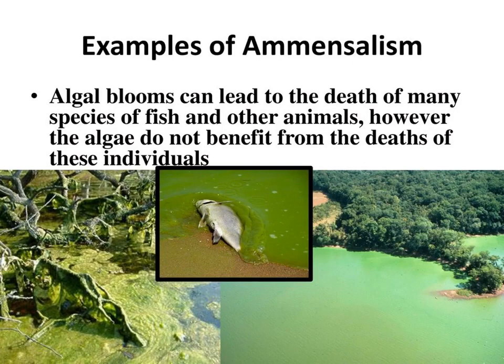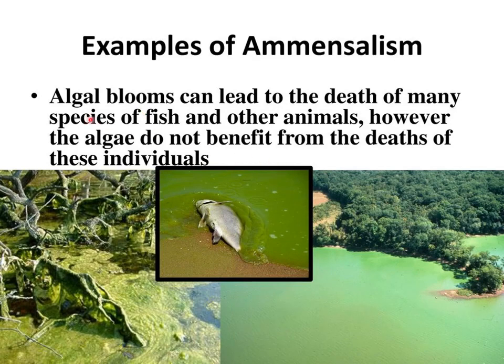Next type of population interaction is amensalism, and we have discussed that in amensalism one species gets harmed and another is getting no benefit, no harm. So here an example of amensalism is seen in the case of algal bloom. You know about algal bloom, where due to rapid increase in algae population, this algae covers the whole water body, due to which many other aquatic organisms die.